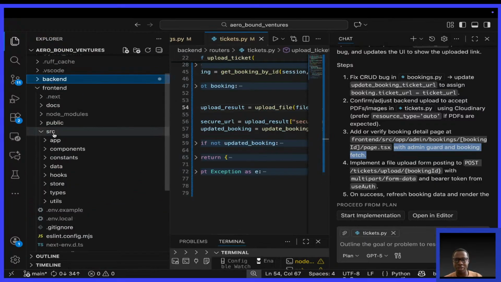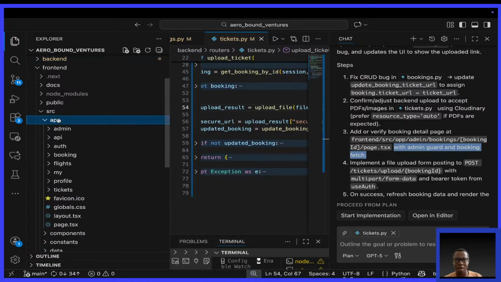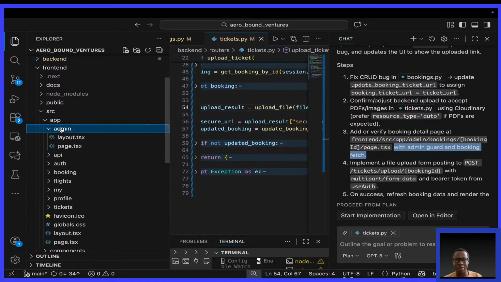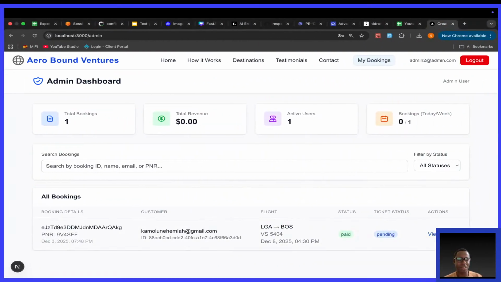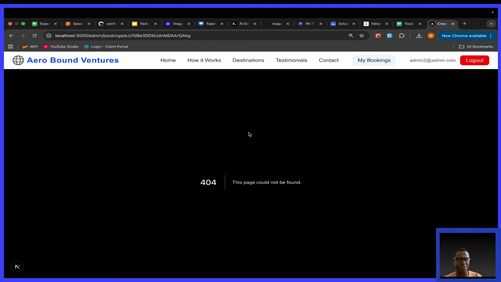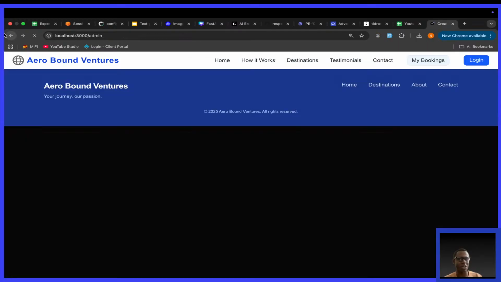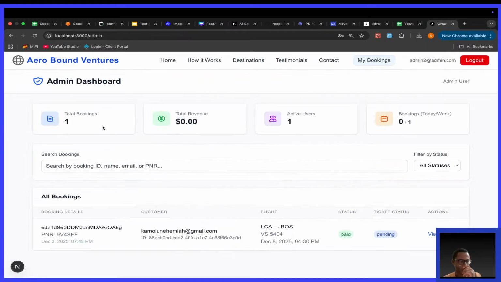Front end, app, admin, bookings. Oh yeah, we need the booking slash ID so that when you come here and click on view details, you see the booking details on this page. But when you're saying 404, not found, which is okay, no problem. I see that quick flash on the login screen and back here. That's a UI bug that I'll need to fix.